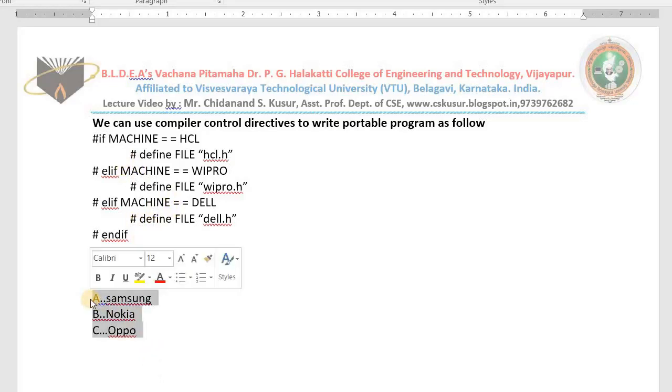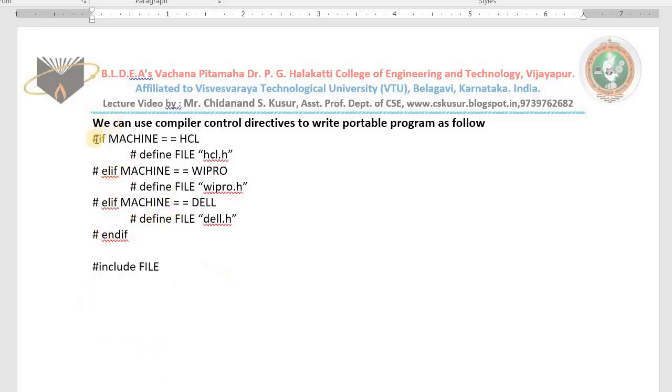I give one simple example so that you can understand. Now hash if, it will check whether the machine we are using is HCL. This is one of the symbolic constants defined by the machine manufacturers. If the machine wherever this program is running is of HCL type, then HCL.h, which is given by the manufacturers of that hardware, is used. Hash define file HCL.h. If the machine is HCL, HCL.h will be assigned to file.